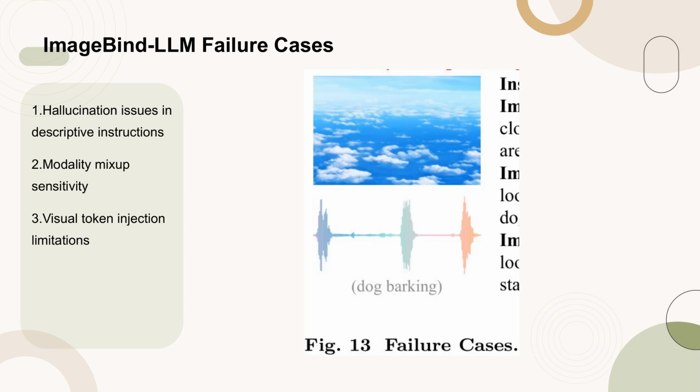Figure 13 illustrates the failure cases of ImageBind-LLM, highlighting its tendency to describe objects not shown in the image, which is attributed to the model's limited visual token injection and sensitivity to modality mixing ratios. This figure serves as a critical example of the model's challenges in accurately interpreting multimodal inputs, particularly when mixing different concepts like sky images and dog barking audio.